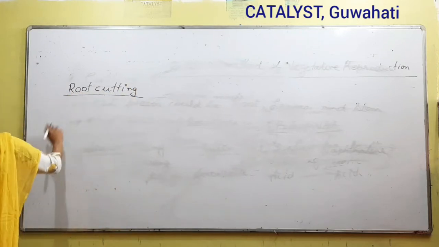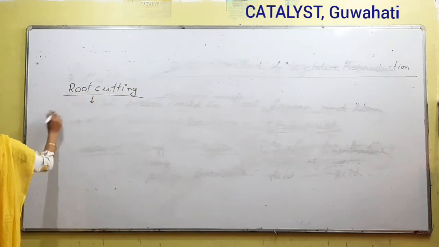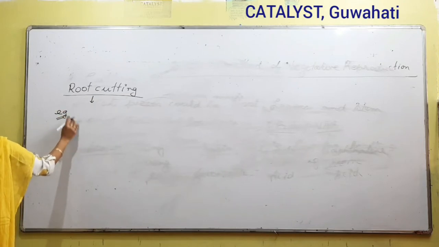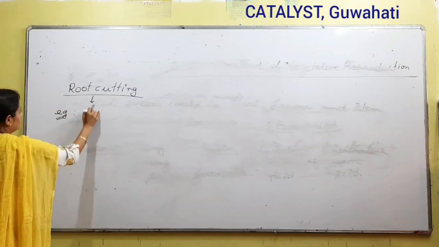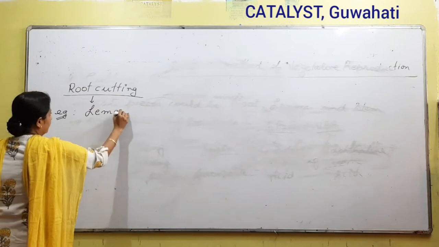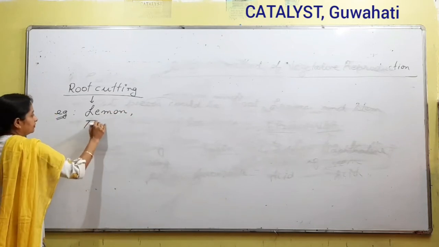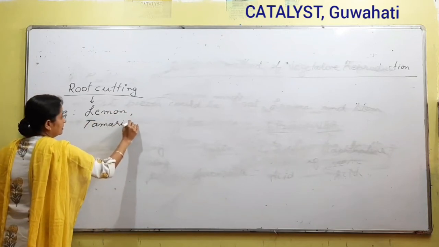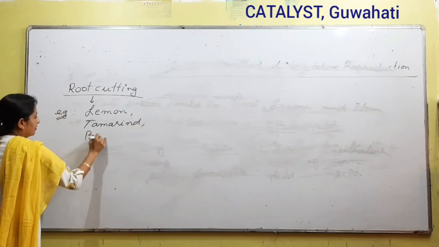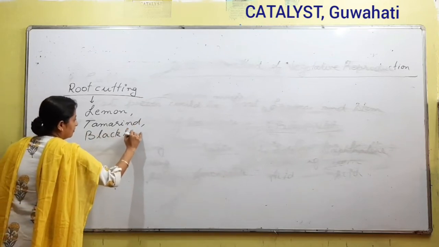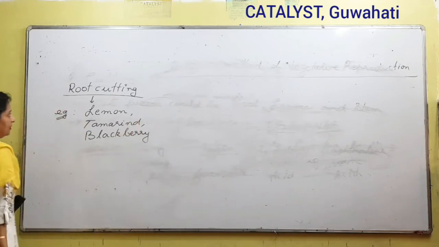So certain plants which can be produced with the help of root cutting are lemon, tamarind, blackberry.